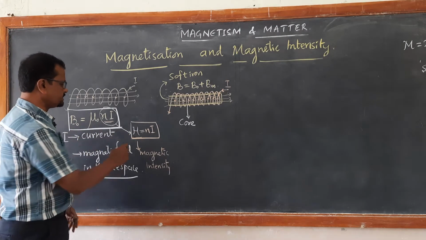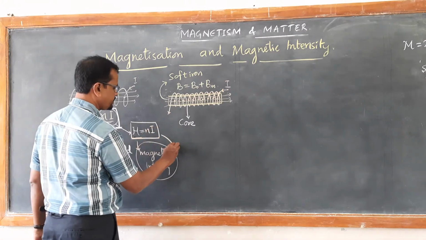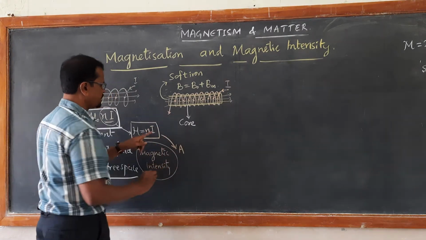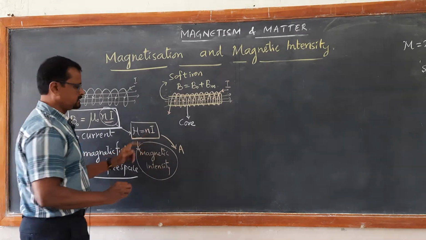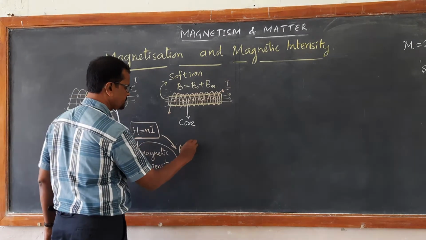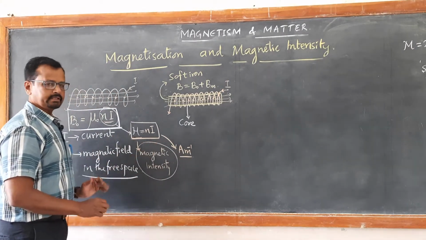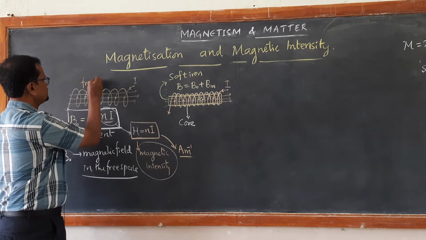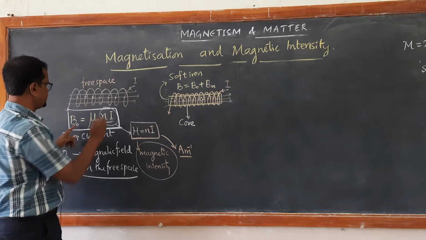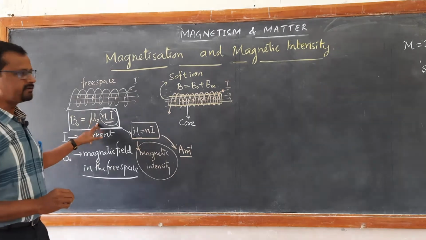Magnetic intensity is measured in ampere, since current is in ampere and number of turns per unit length is per meter. So the SI unit of magnetic intensity is ampere per meter. This is fine as far as free space is concerned. The free space magnetic field is denoted by B naught, with mu naught the permeability of free space.